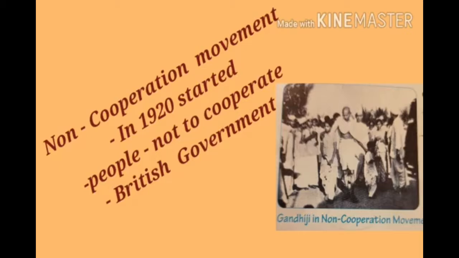So, children, people were asked not to cooperate with the British government. Children, it was a non-violent protest movement called the Non-Cooperation Movement. Children, what are the features of the Non-Cooperation Movement?